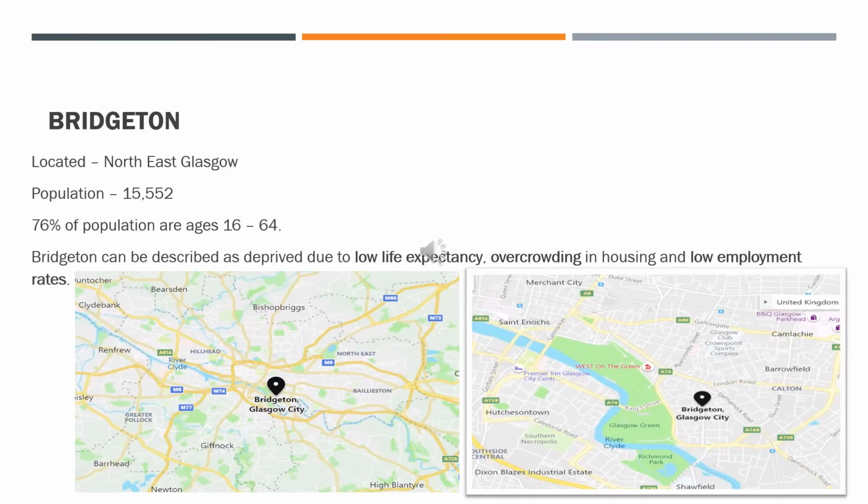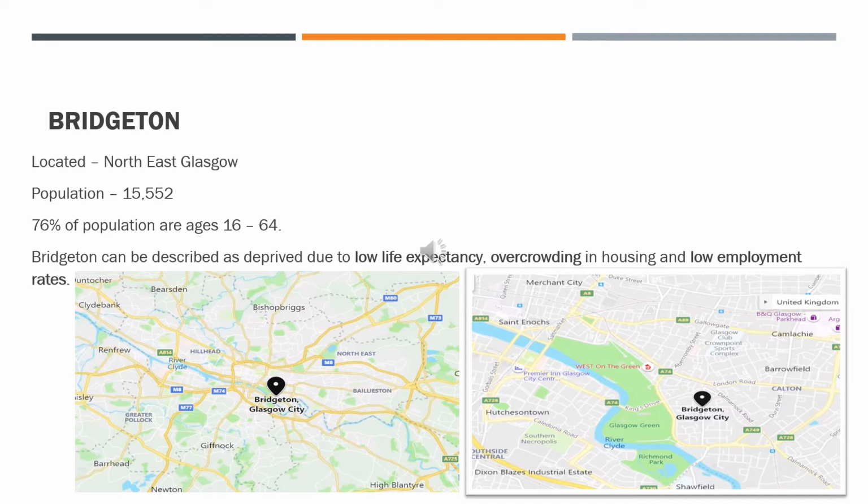Bridgeton is a district in the northeast of Glasgow. Its population is approximately 15,550. In general, the population tends to be young to middle-aged, and this is shown because 76% of the population are ages between 16 and 64 years old, and this is 10% over the average in Glasgow, as within most districts they house higher numbers of elderly people.